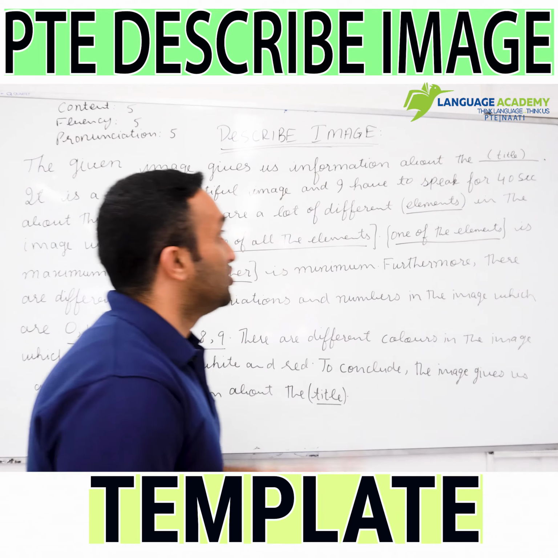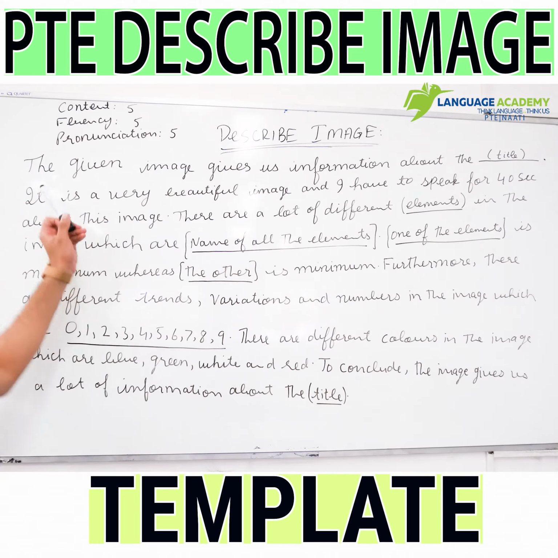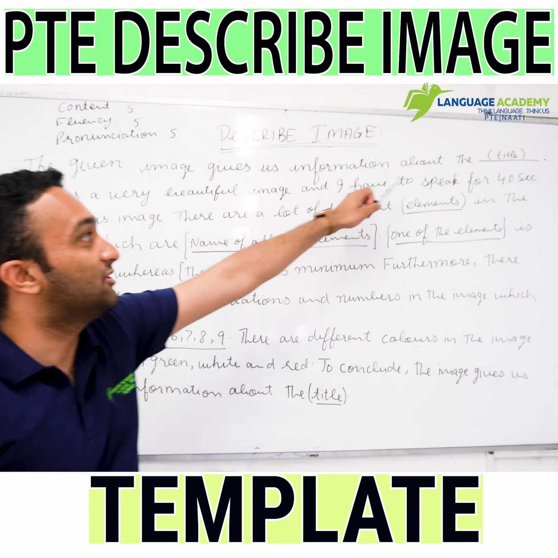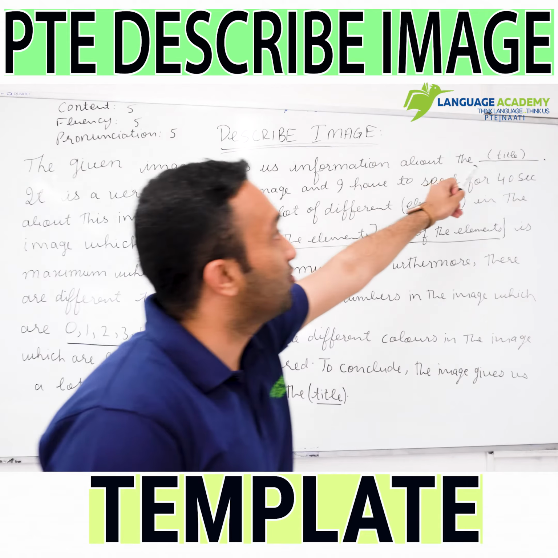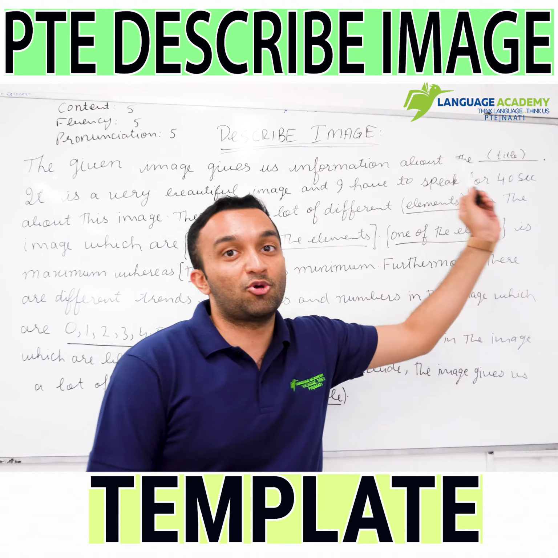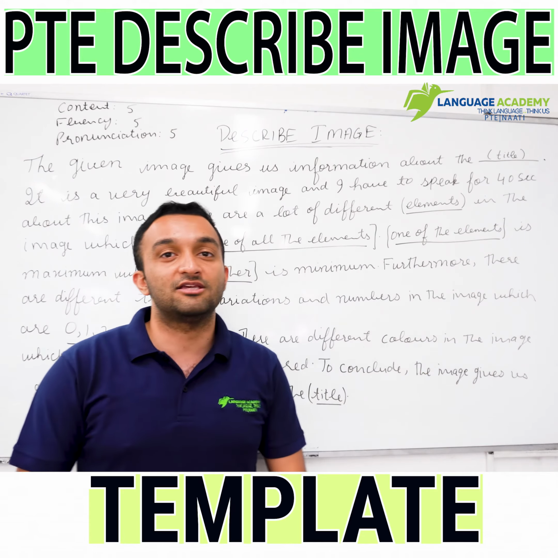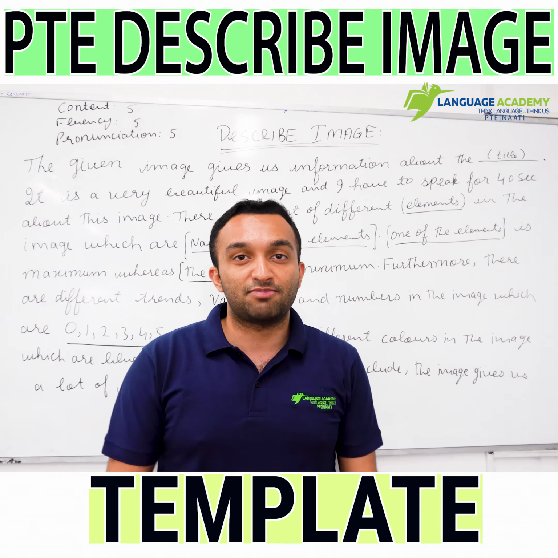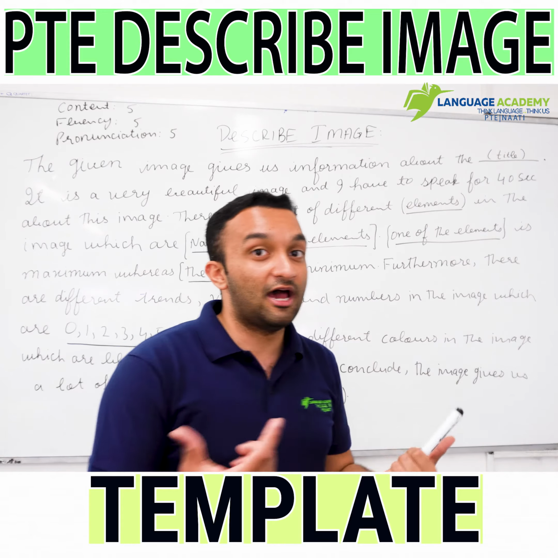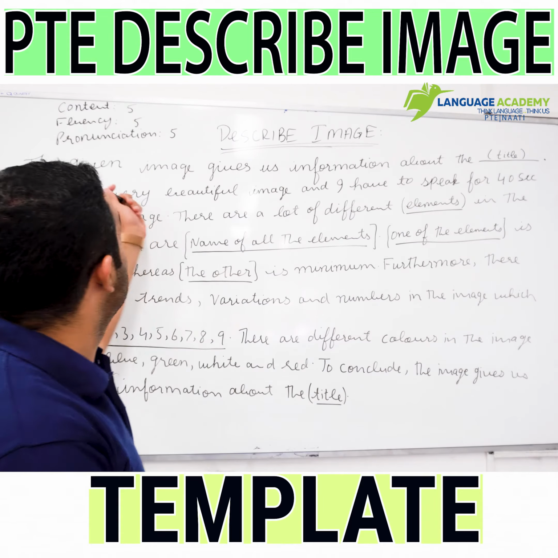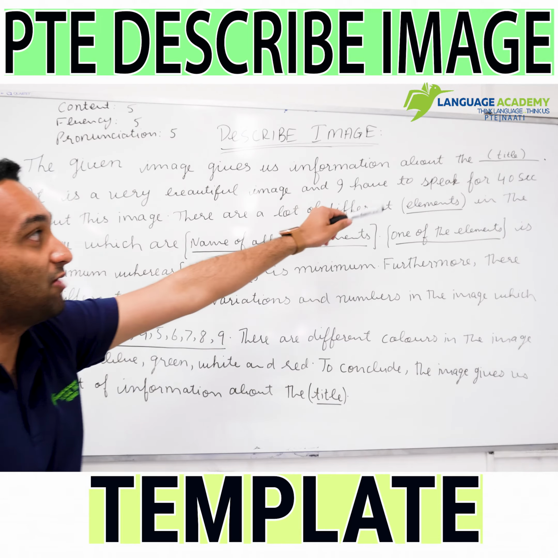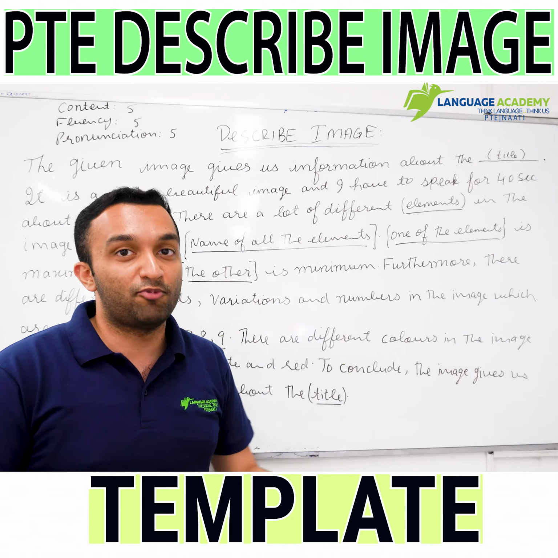Your template will begin with: the given image gives us information about the title. In this blank you are going to talk about the title which you are getting. Let's say for example you are getting a bar graph and the title is Spanish speaking countries by population. So your describe image will begin with: the given image gives us information about the Spanish speaking countries by population.